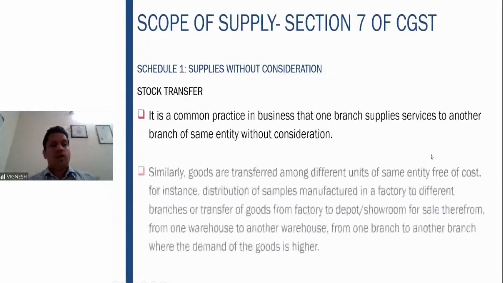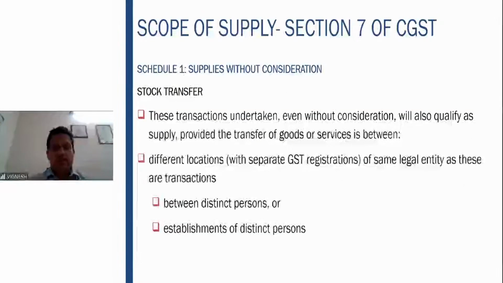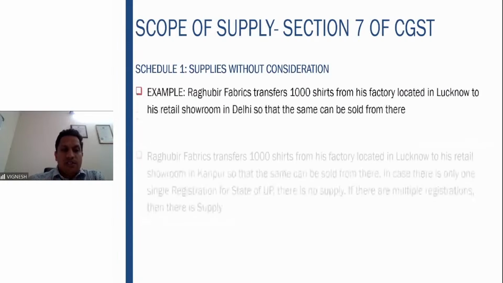Stock transfer, as I told you, one branch always supplies the service to the other branch without consideration. Goods are also transferred free of cost. Distribution of samples manufactured in fact to different branches, transfer of goods, etc., where the demand is higher. So where these transactions are undertaken, even though without consideration, they will qualify as supply, provided the transfer of goods is between different locations of the same entity, as they are transactions between distinct persons or establishments of distinct persons.